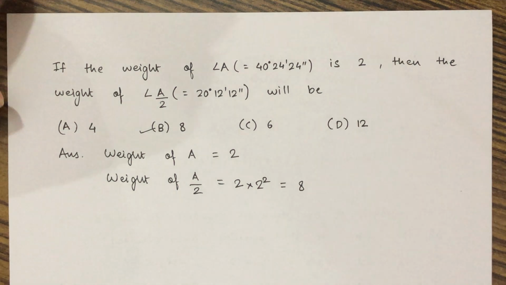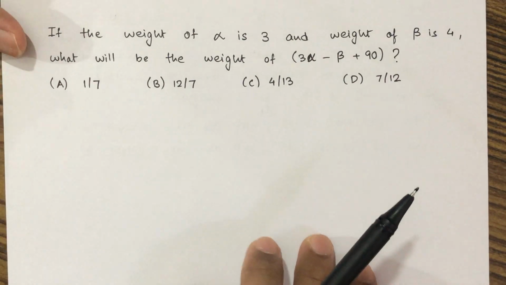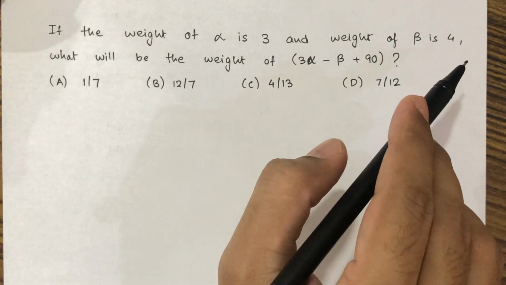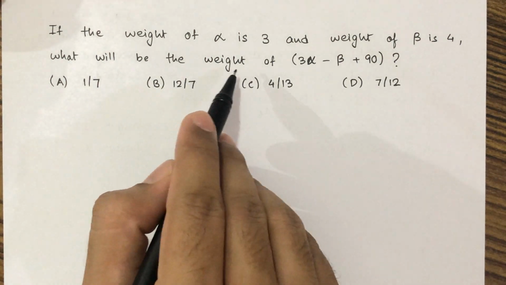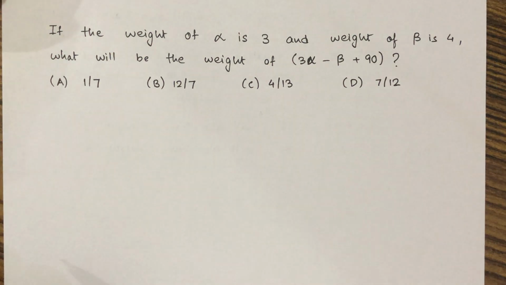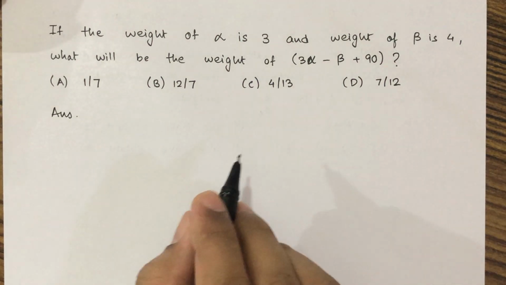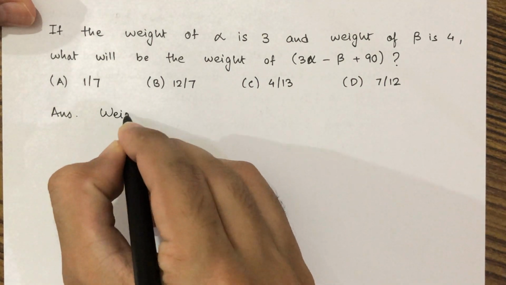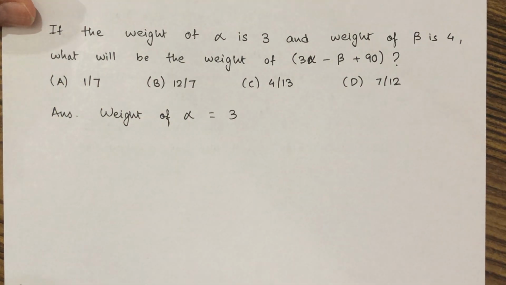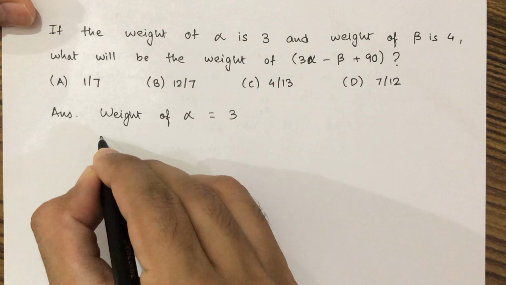Let us solve another example. If the weight of alpha is 3 and the weight of beta is 4, what will be the weight of 3 alpha minus beta plus 90? We have to choose from these 4 options. So let us see how to do this. We have already been provided the weight of alpha equal to 3. Weight of alpha is 3. So what will be 3 alpha? Weight of